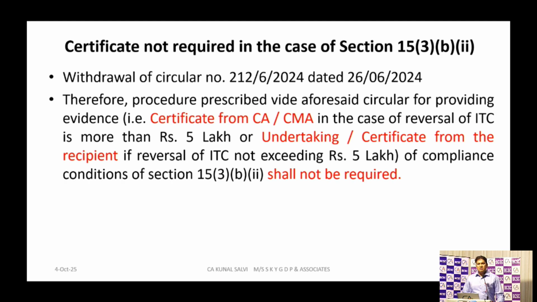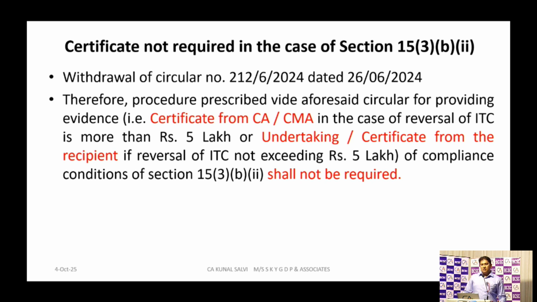There was no mechanism. They had come up with circular 212 that we have to produce a CA certificate if the tax involved was more than 5 lakh rupees. Then a CA or CMA certificate was required. If that ITC or tax liability is not exceeding 5 lakh rupees, then self-certification by the recipient was enough. Now with the introduction of this IMS system, where the recipient will take action on the credit note, this compliance is not required in the future.